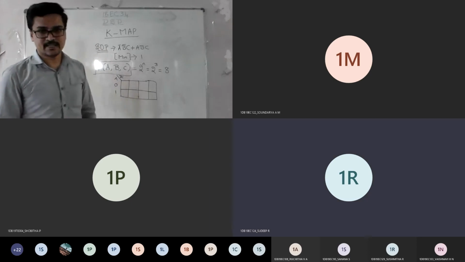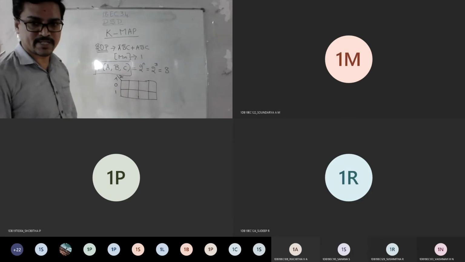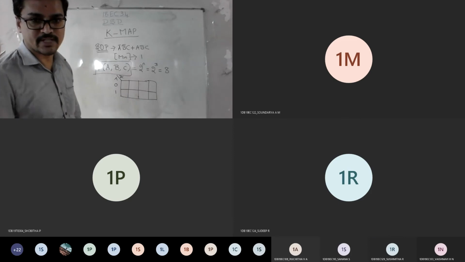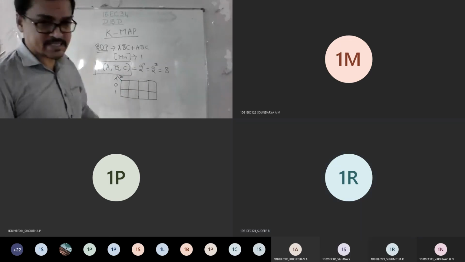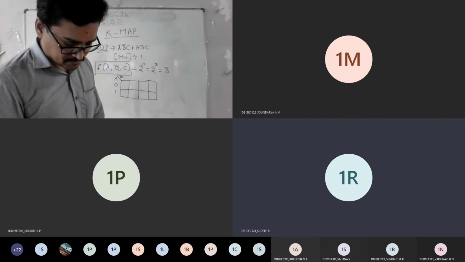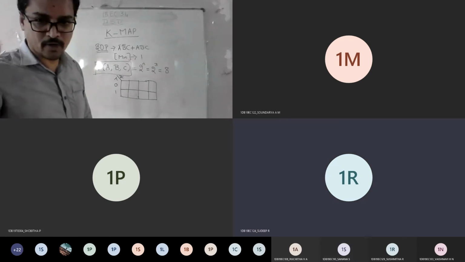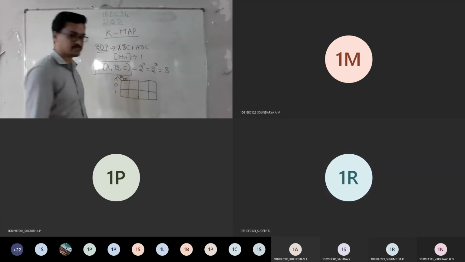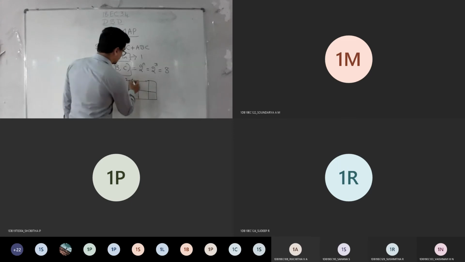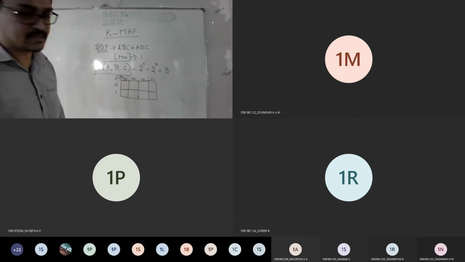If it is a single variable, it is 2 power 1, so I can get 2 combinations, which are 0 and 1. If it is BC, how many combinations? 4 combinations, correct? So I can write 0 0, 0 1, 1 0, 1 1 in general. This is how we usually write it.